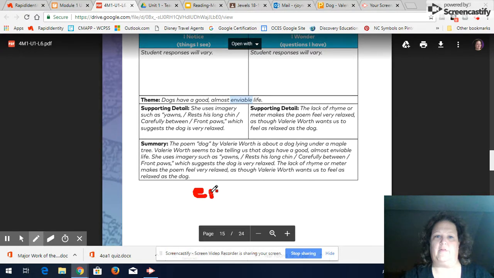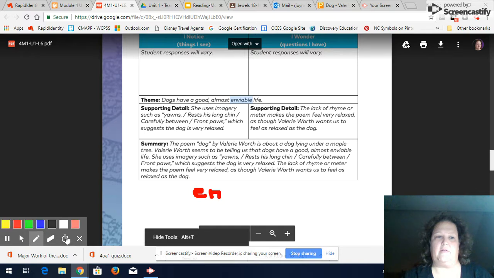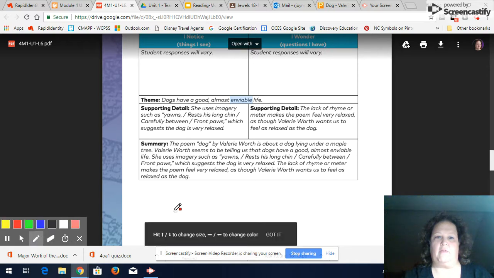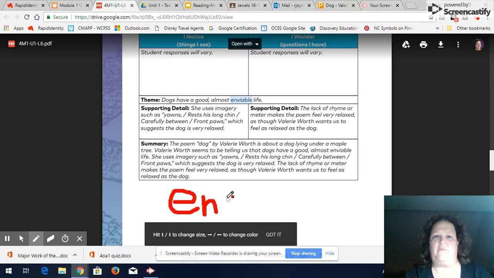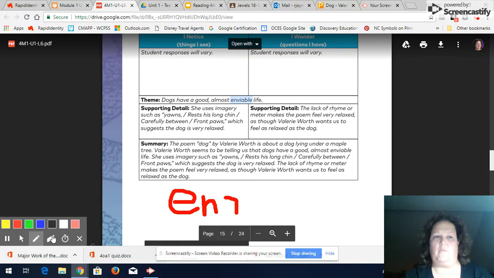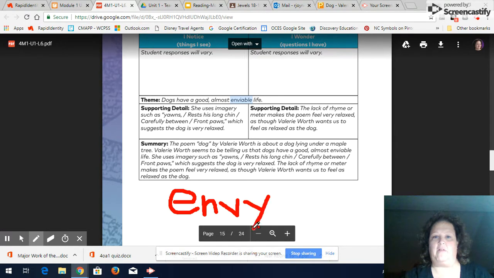Try to write on this. I don't know if it's going to work. It's kind of thick. If you envy something or someone, let's try this. There we go. If you envy someone or something, you are jealous of them, right? So in other words, dogs lead a good life that we might even be jealous of because they get to sleep all day and we don't.